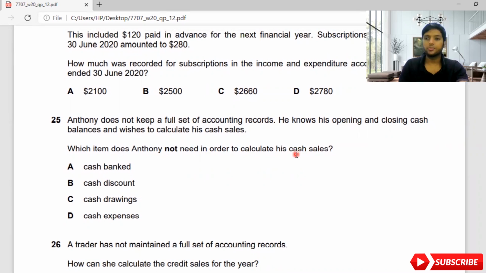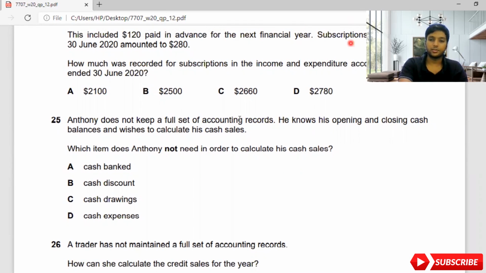Let's start with the first one: cash bank, cash discount, cash drawings, cash expenses. Cash bank is very important for you to know to calculate his sales. Cash drawings is also important because he needs to know how much money he has taken. Cash expenses is the amount he has spent. So what is not relevant?